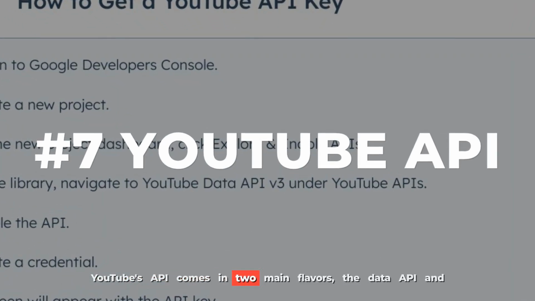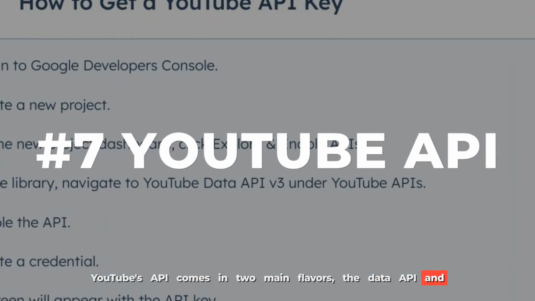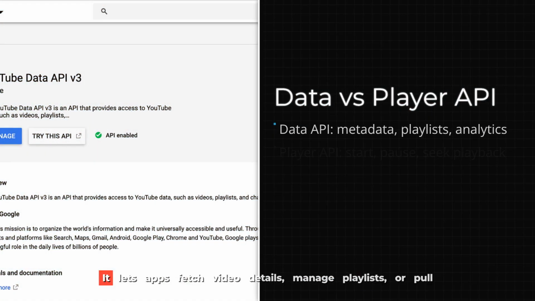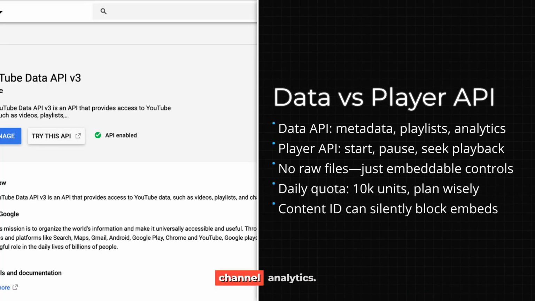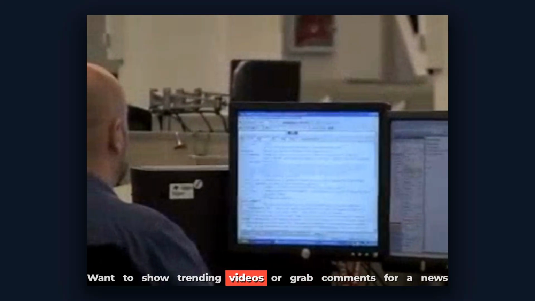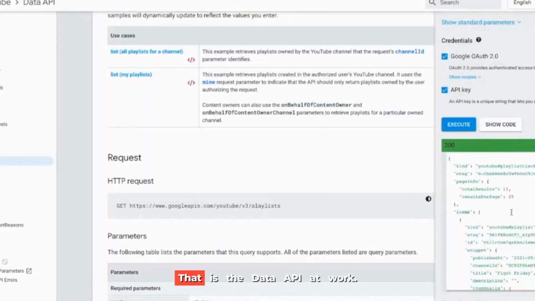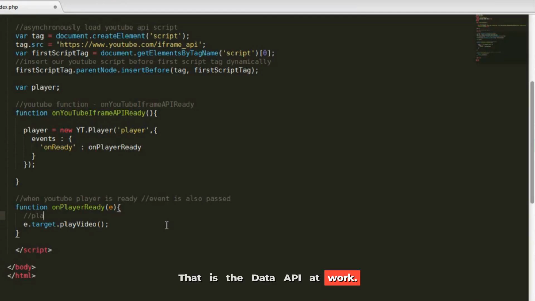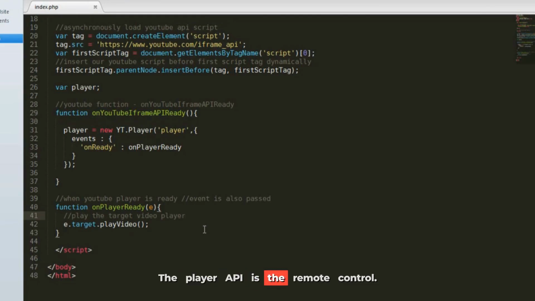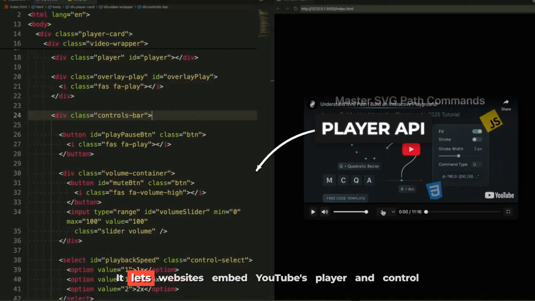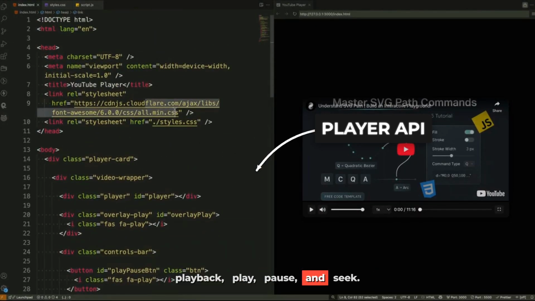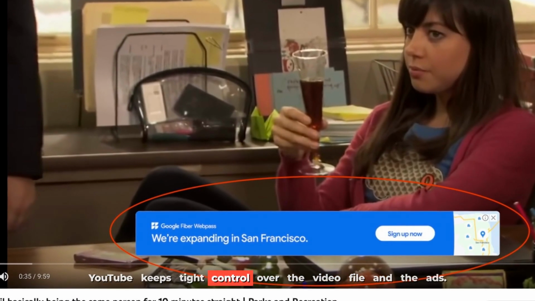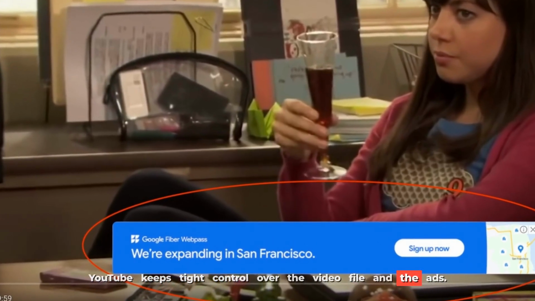YouTube's API comes in two main flavors, the Data API and the Player API. The Data API is the backstage pass. It lets apps fetch video details, manage playlists, or pull channel analytics. Want to show trending videos or grab comments for a news site? That is the Data API at work. The Player API is the remote control. It lets websites embed YouTube's player and control playback: play, pause, and seek. YouTube keeps tight control over the video file and the ads.